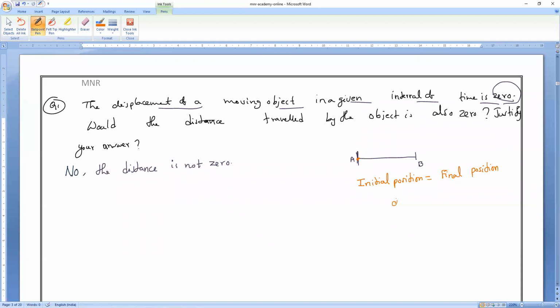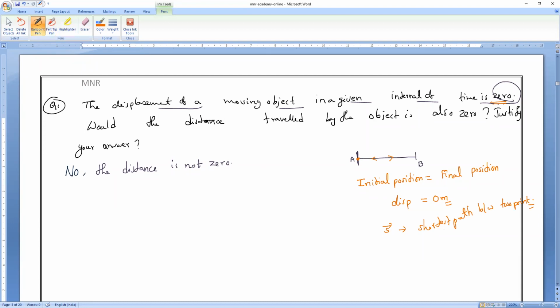Then we can say displacement, I will write DISP, is equal to 0 because the body reaches here only. So what do you mean by displacement? Definition we all know: the shortest path, the shortest length between two points. According to the question, displacement is 0, which means the body traveled to point B and came back to point A. That is why displacement is 0.